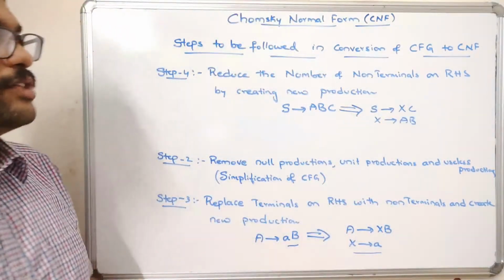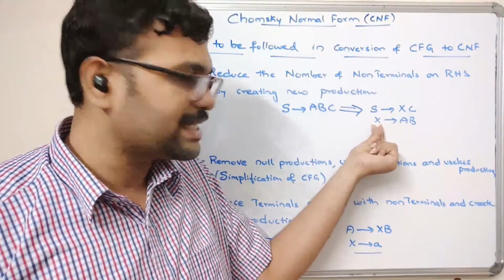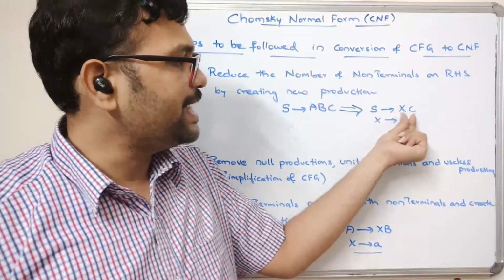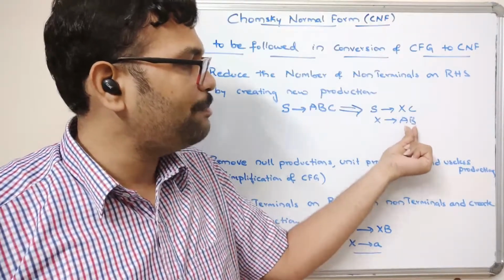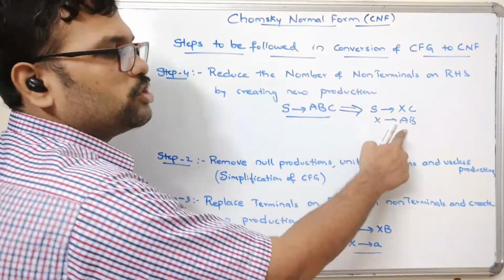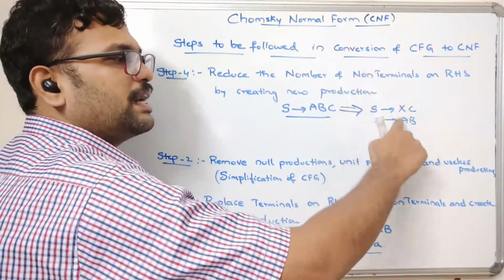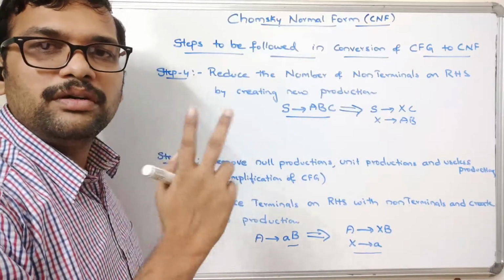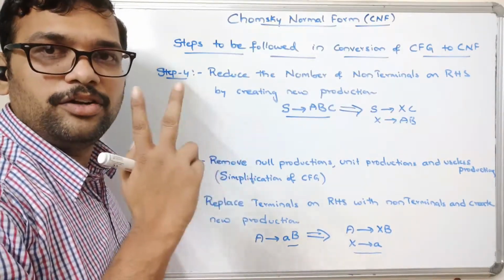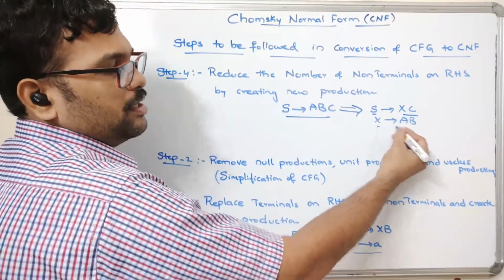Here you can observe that AB is replaced with X. X is a non-terminal, so XC has only two non-terminals, and AB has only two non-terminals. So this production is converted into Chomsky normal form, because Chomsky normal form supports a non-terminal generating exactly two non-terminals. Here a non-terminal is generating two non-terminals.